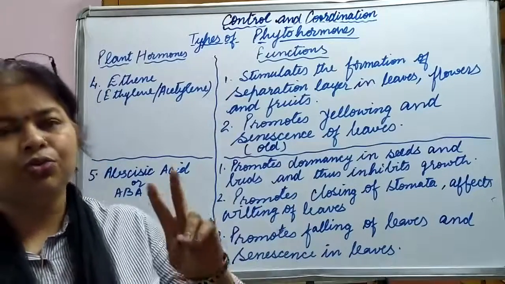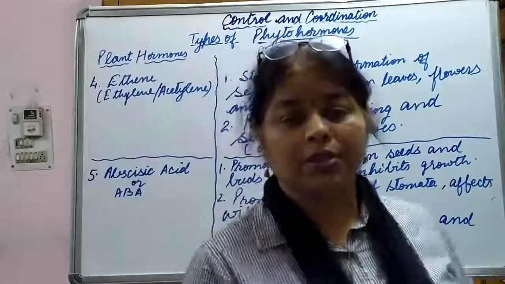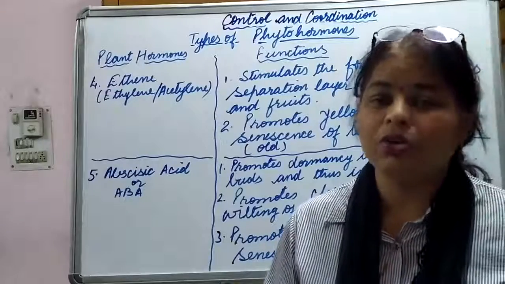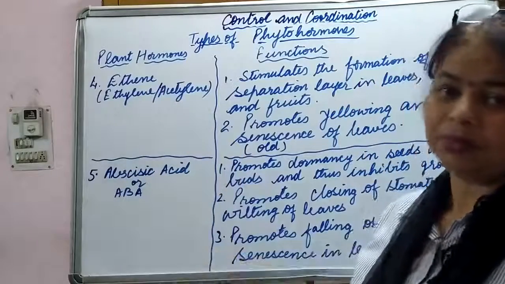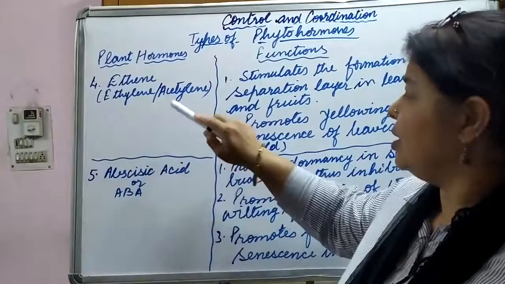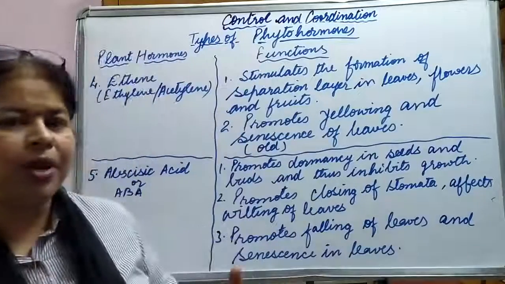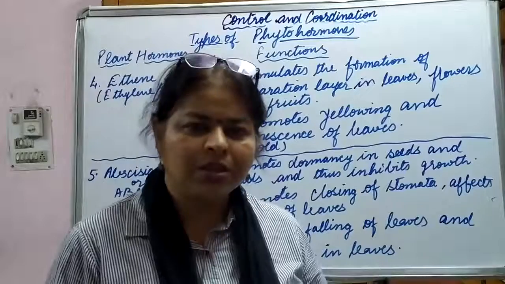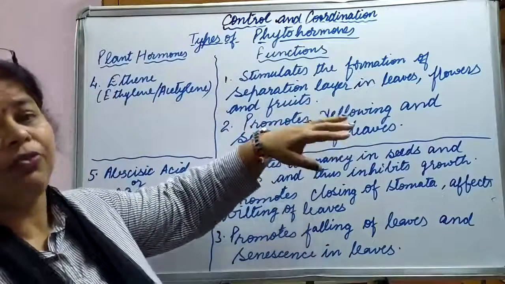Now we will discuss two types of hormones, and these hormones are growth inhibitors. They fall in the category of growth retarders or growth inhibitors. So what are they? First one is ethene. It is also called ethylene or acetylene. What it does, it helps in ripening of fruits. Means the stage of ripening of fruit has come. It means the fruit is no more part of the plant. It will fall down.